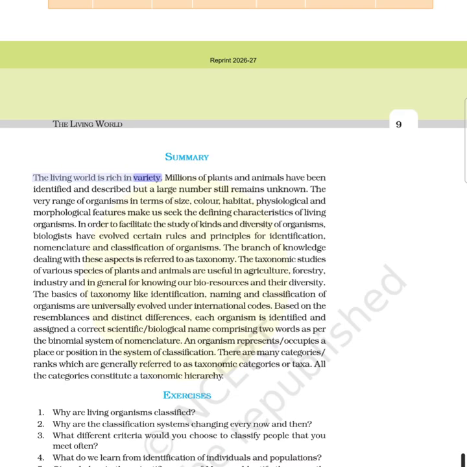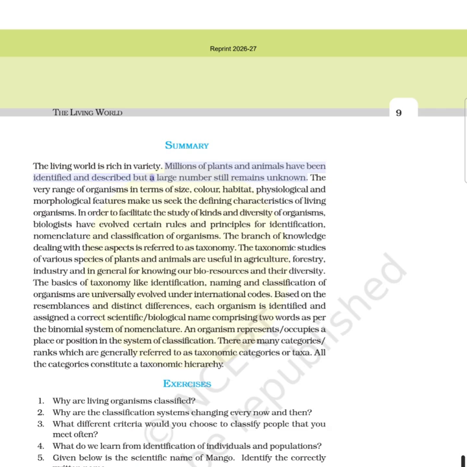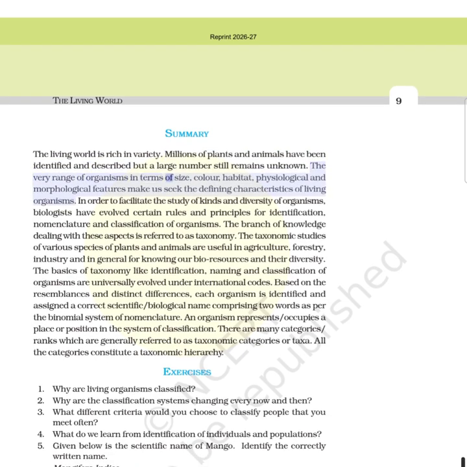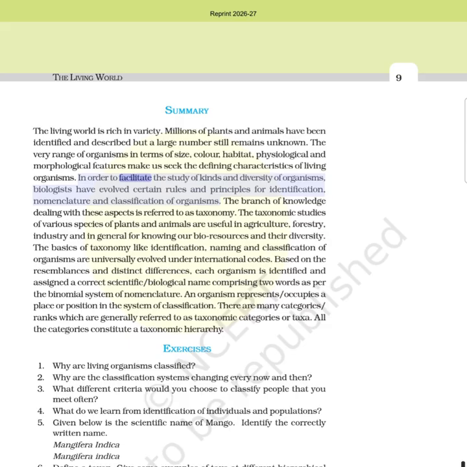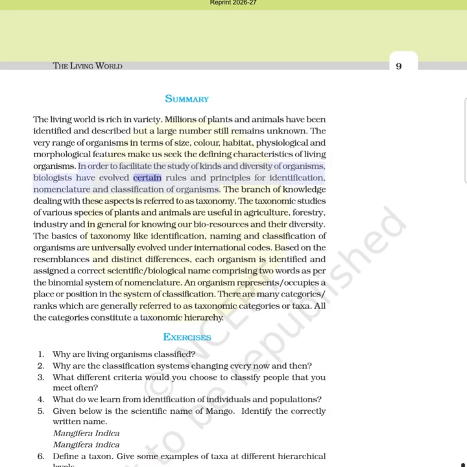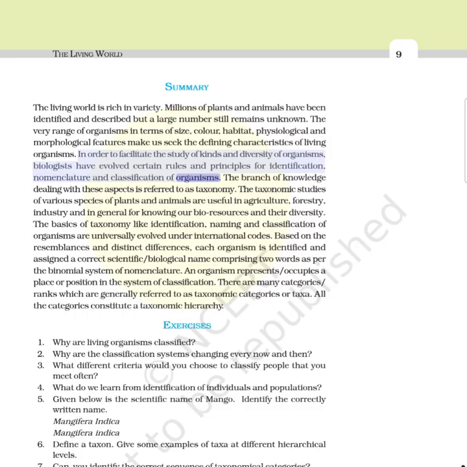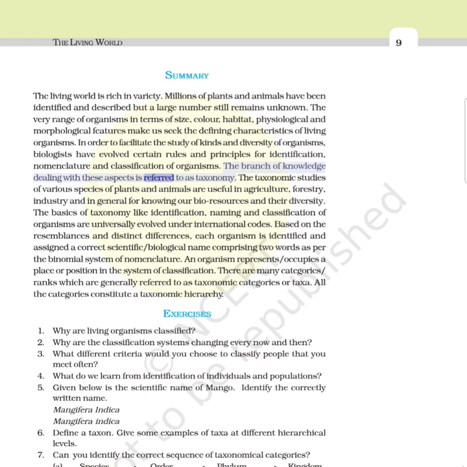The living world is rich in variety. Millions of plants and animals have been identified and described, but a large number still remains unknown. The very range of organisms in terms of size, color, habitat, physiological and morphological features makes us seek the defining characteristics of living organisms. In order to facilitate the study of kinds and diversity of organisms, biologists have evolved certain rules and principles for identification, nomenclature and classification of organisms. The branch of knowledge dealing with these aspects is referred to as taxonomy.